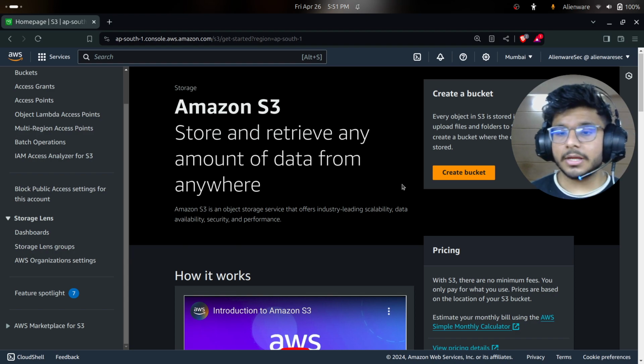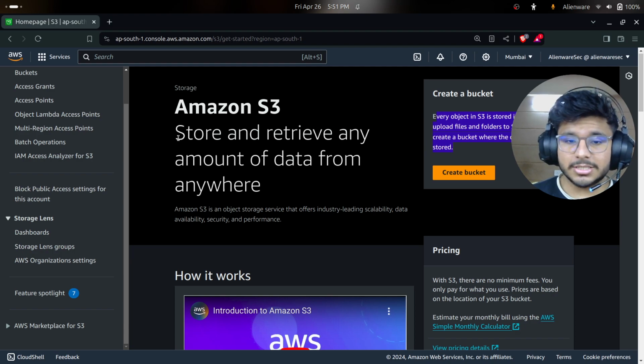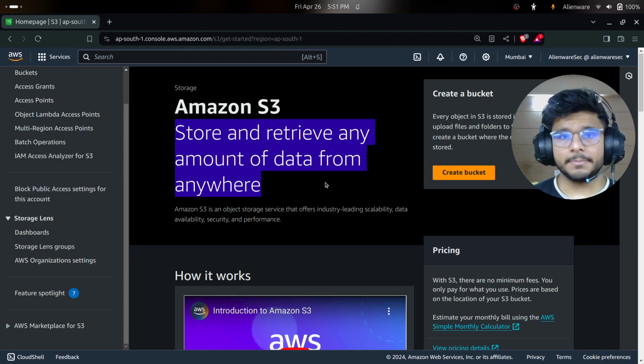What is S3? You can see here every object in S3 is stored in a bucket. To upload files and folders to S3, you will need to create a bucket where the objects will be stored. Amazon S3 stores and retrieves any amount of data from anywhere. It is a service which helps you to store and retrieve any amount of data from anywhere at any point of time. You can store a picture, a video, a photograph, audio, sensitive data, any file, anything you can store here, as long as you can put it here and retrieve it from here.